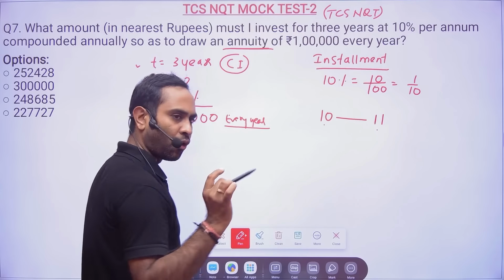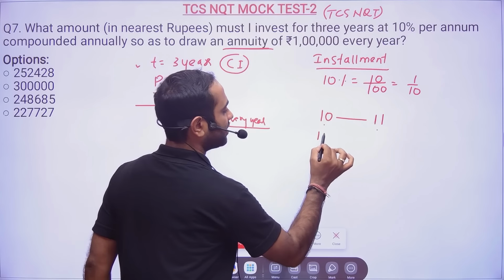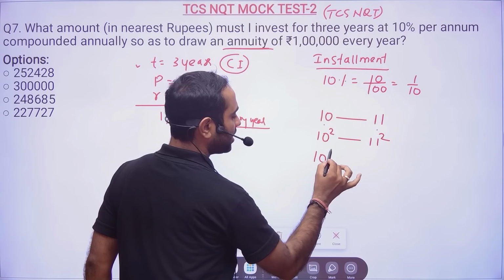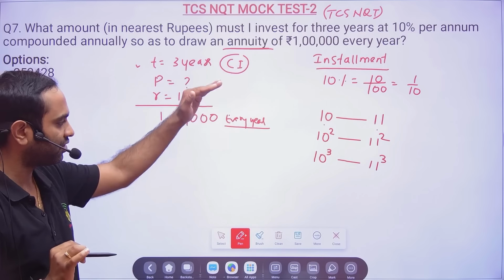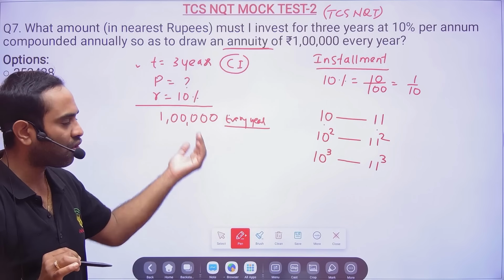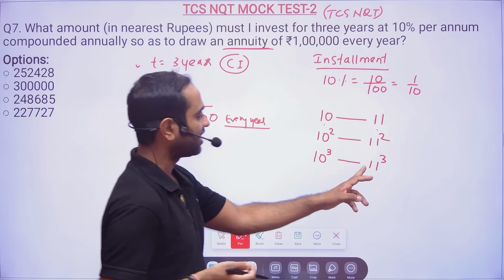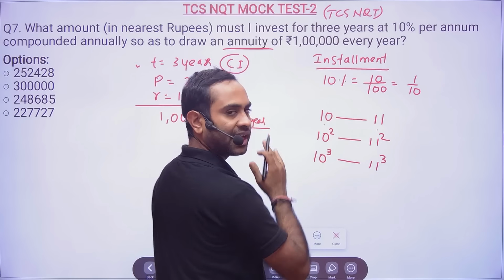So I had told you, first year 10 to 11, second year 10 square, 11 square, and third year 10 cube and 11 cube. You always have to write like this, because these are not easy problems. If you go using formula and all, it will become very complicated. So this side will be your installment and this side will be your principal.